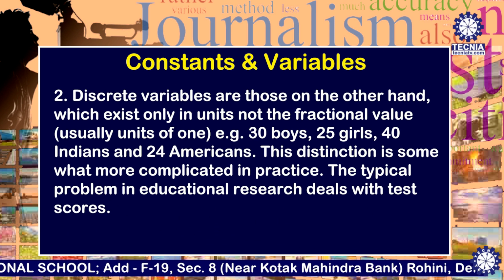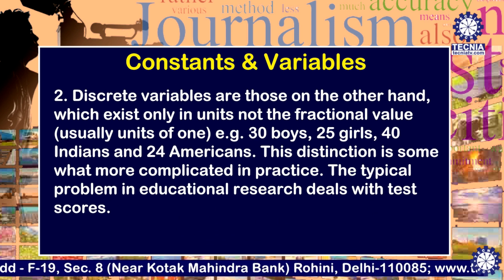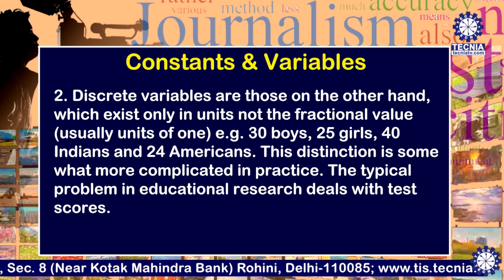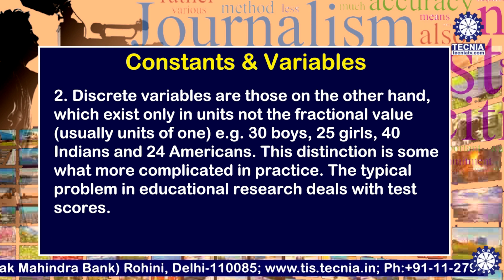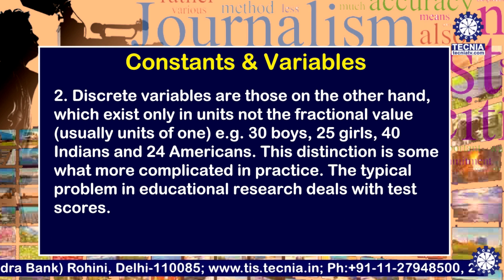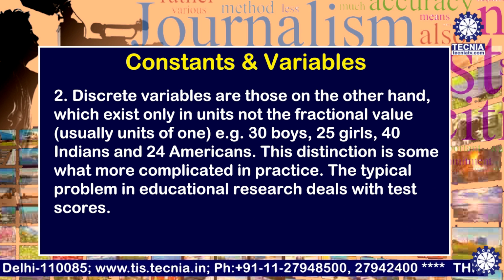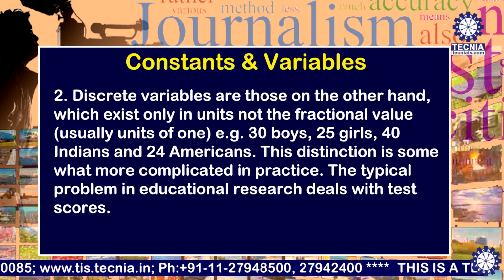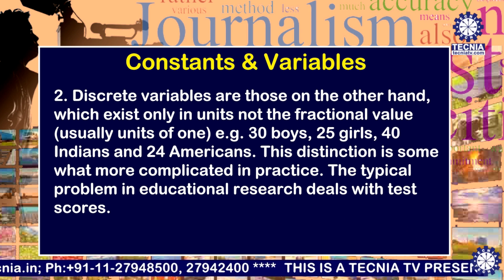Discrete variables are those, on the other hand, which exist only in units, not fractional values, usually units of 1. Example, 30 boys, 25 girls, 40 Indians and 24 Americans. This distinction is somewhat more complicated in practice.